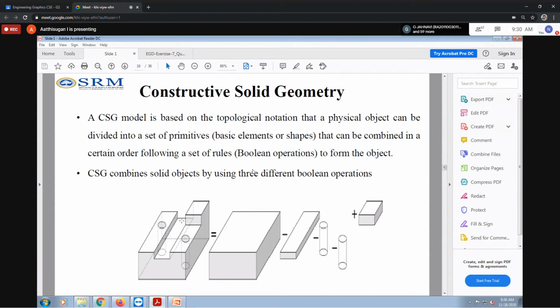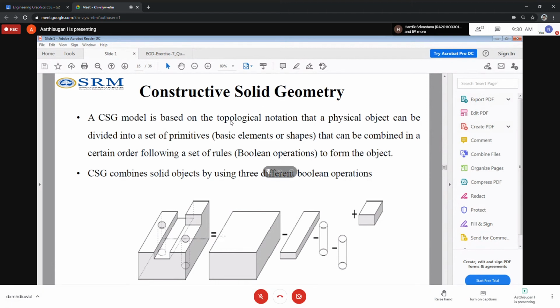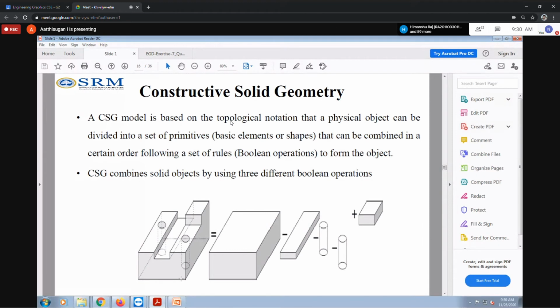Imagine this is the raw material. This material will be this much height.